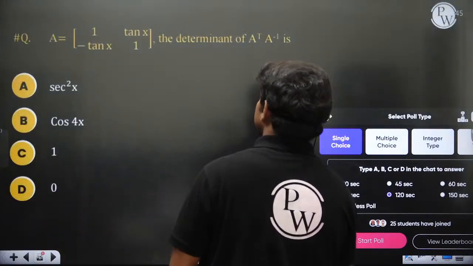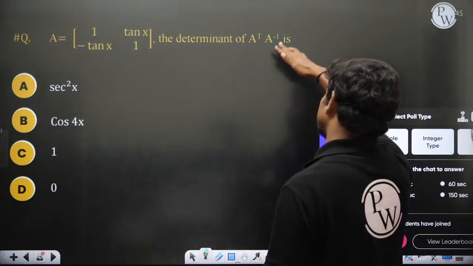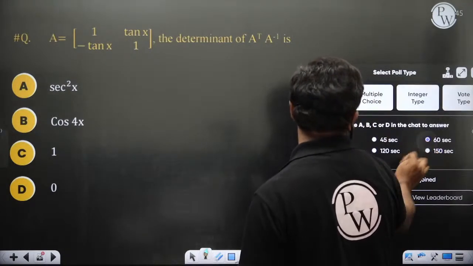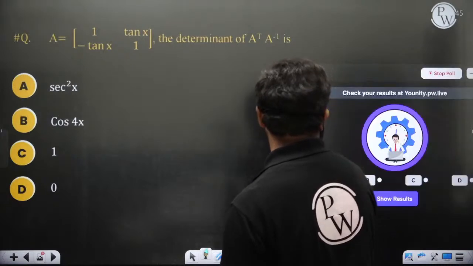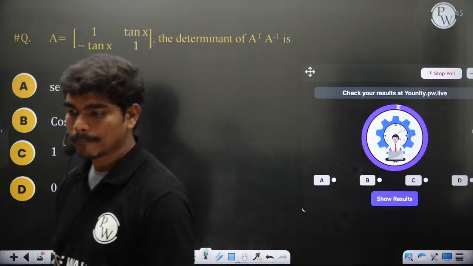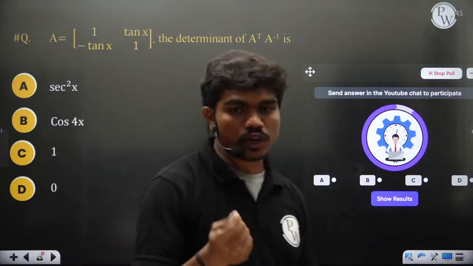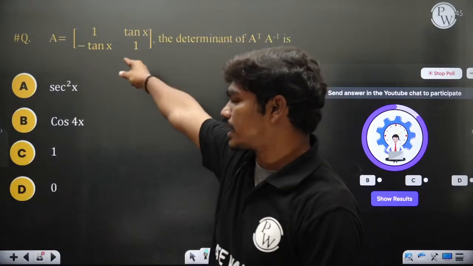Fine. So this is the matrix. The determinant of A transpose into A inverse is dash. I'm giving you 60 seconds to solve this. Start. There is a matrix A which is a 2 by 2. They are asking the determinant of A transpose into A inverse of that particular matrix.